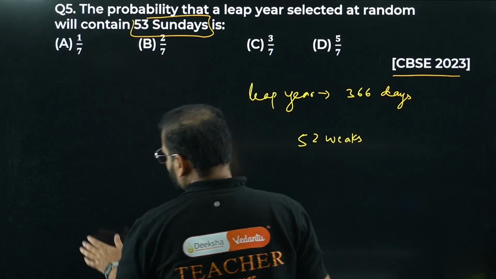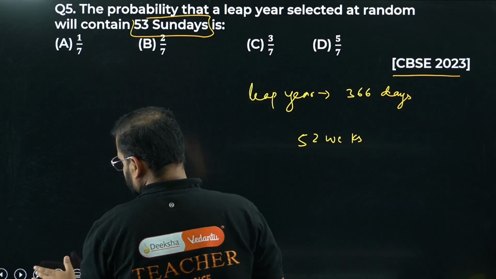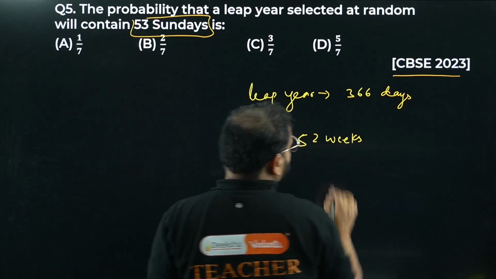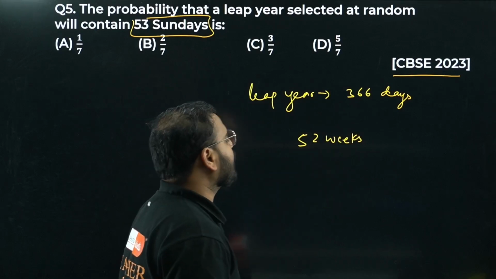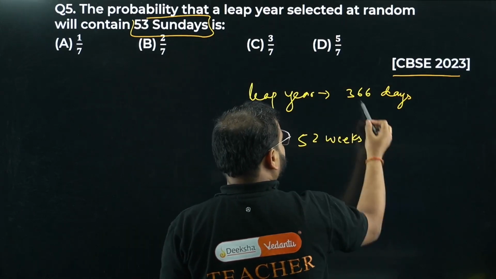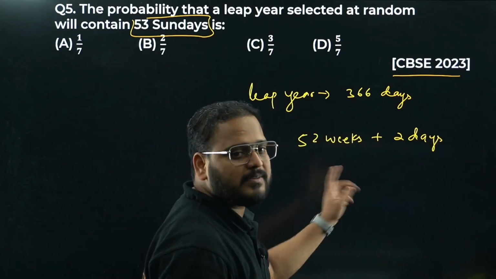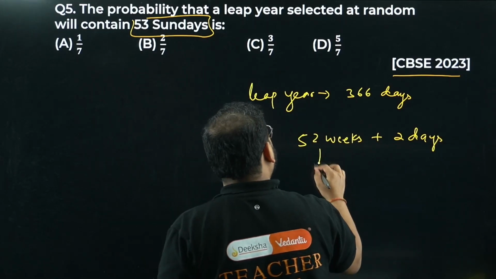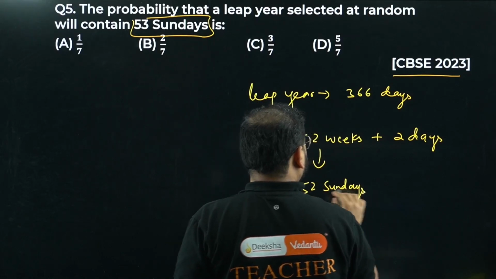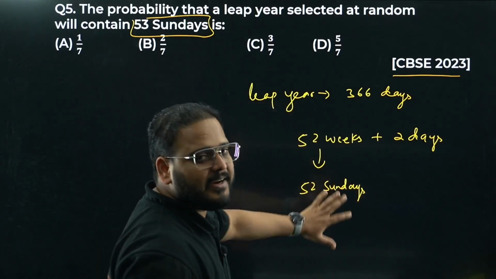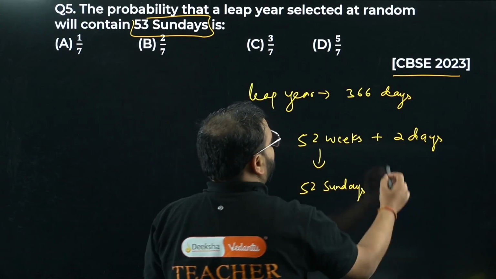Sorry, weeks, I wrote weeks. So 52 weeks are there every year. Then 1 extra day we have, and it becomes a leap year after every 4 years, so the extra 1 day becomes extra 2 days in the case of leap years. So 52 weeks plus 2 days. 52 weeks means 52 Sundays. This is guaranteed. What about the other 2 days?